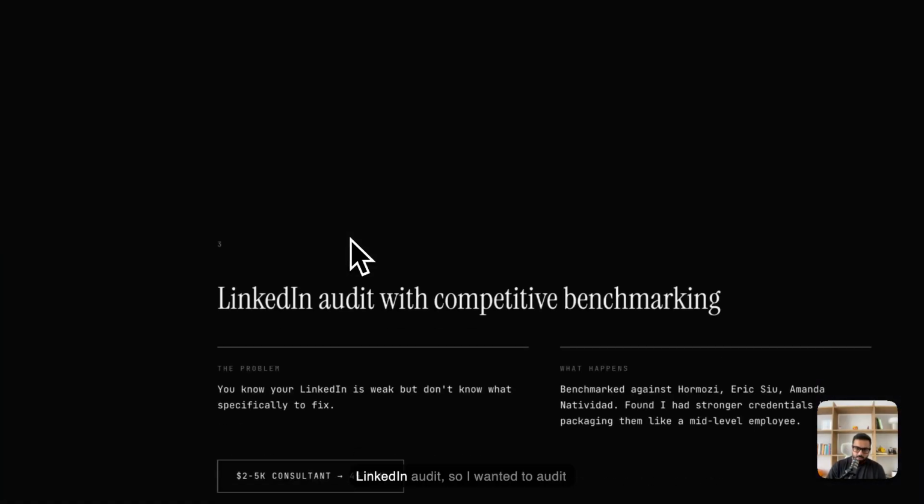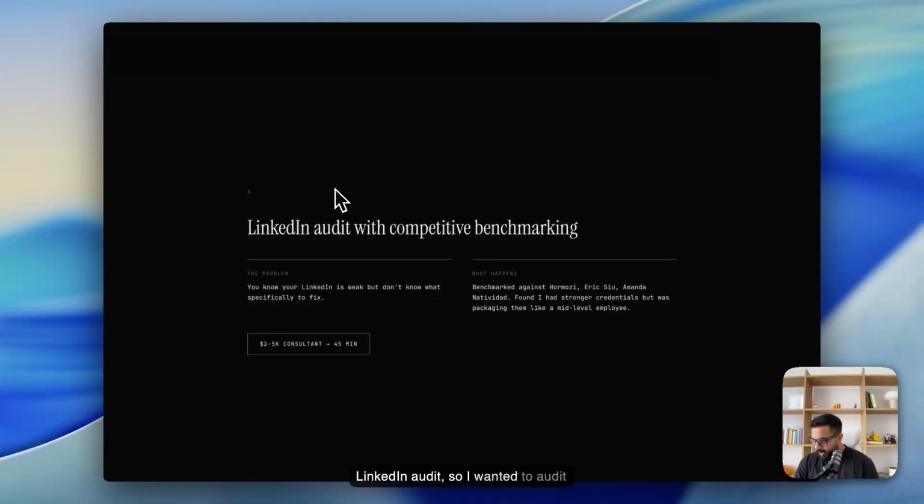Here we go. LinkedIn audit. So I wanted to audit my LinkedIn and see, hey, how do I improve my LinkedIn page? So I just asked it to become a researcher, and I said, hey, can you go research some of the top LinkedIn profiles out there similar to me and my industry, and work out the gaps in terms of what I'm doing versus what they're doing and how I can improve my page. It needed to scrape these, so it needed to use a third-party tool like Apify, because some websites don't work. It can't immediately go on because they have tools to work out that it's a bot. But there are ways around it.